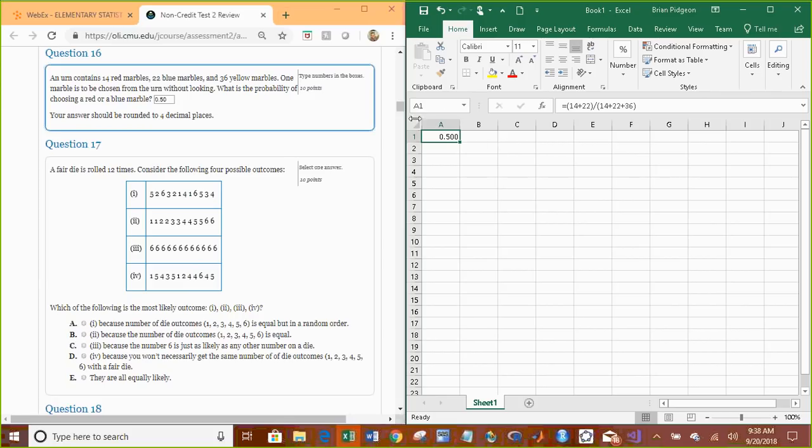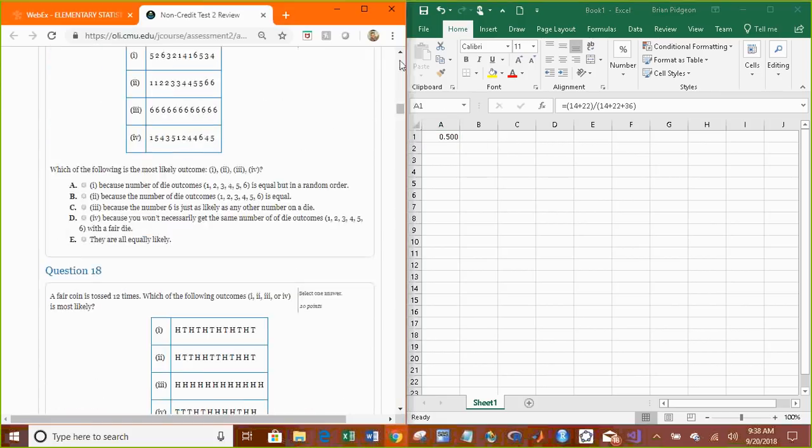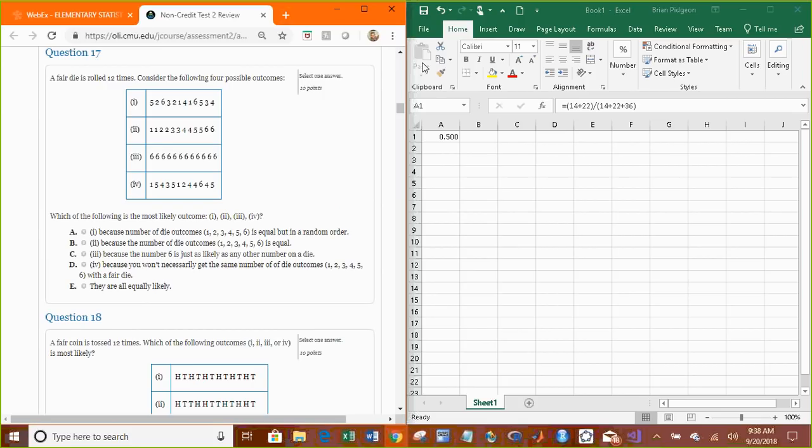There you go. Alright. A fair die is rolled 12 times. Which of the following is the most likely outcome? Well, when it comes to rolling a die, every single face has the same chance of being selected. It's a 1/6 chance. So we could find the probability of rolling this sequence by just doing 1/6 times 1/6, 12 times.